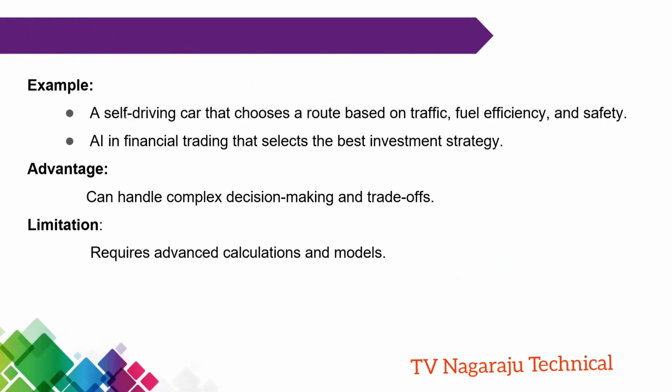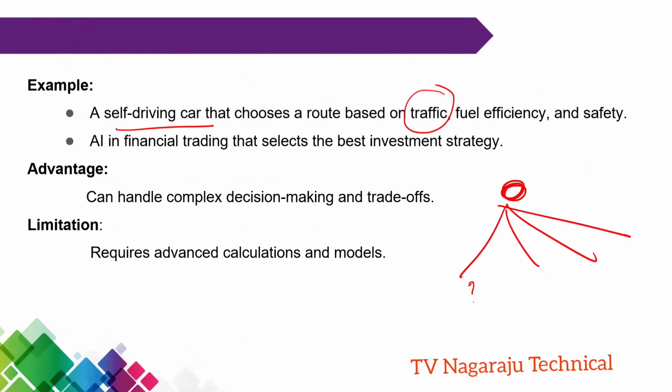Anyway, the self-driving car is the most popular example. So it needs multiple routes. Suppose this is my car. From this, I have multiple routes. Here you need to select the route based on the traffic, based on the shortest path, based on the safety, based on the fuel efficiency.